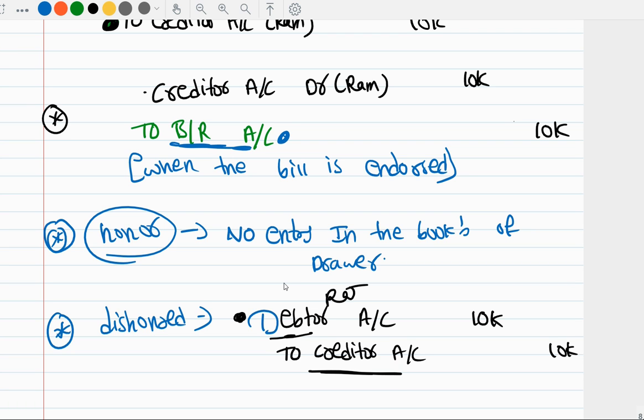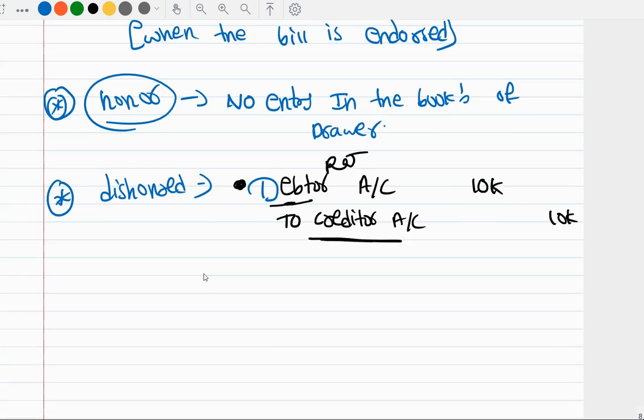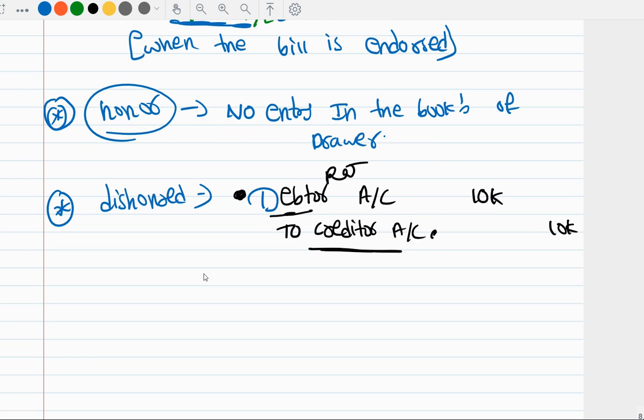In the same way, here I have cancelled Ram as my creditor because I am giving bills receivable. I am endorsing bills receivable to him. That's why I have cancelled Ram as my creditor. Now whatever bills receivable I have given or endorsed is worthless. So I need to make him my creditor again. Creditor is a liability. Liability shows a credit balance, so I have credited it. Debtor account debit to creditor account.